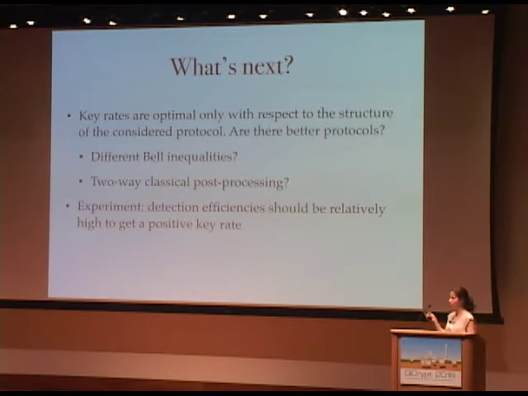These modifications are relevant not only from a theoretical point of view, but also for the experiment. With the current protocol, the detection efficiencies that are required in order to get positive key rates while not opening the detection loophole are still relatively high. So either we push the experiment a little bit farther and we get better detectors, or perhaps these modifications can help us achieve protocols that are already implementable today.